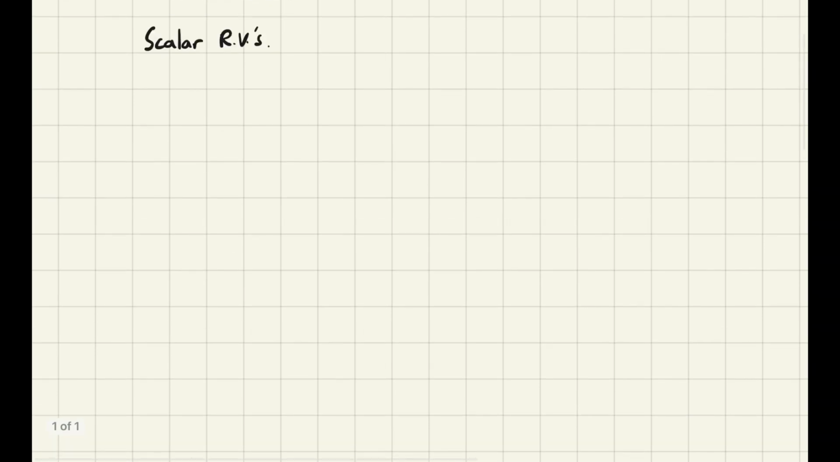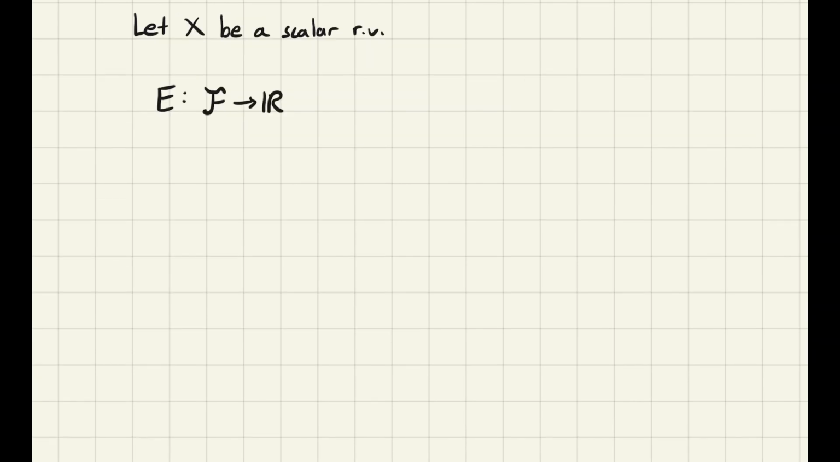Let x be a scalar random variable. The expectation operator is a functional, meaning it is a function of a function that maps from random variables to the real number line. So we're going to denote the set of random variables as f. An expectation has to satisfy 5 axioms. Intuitively, we expect these axioms just by looking at the average.